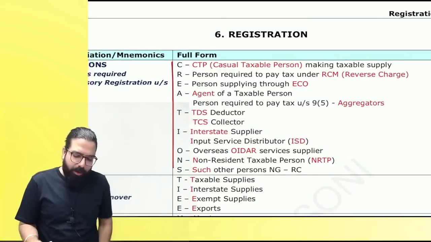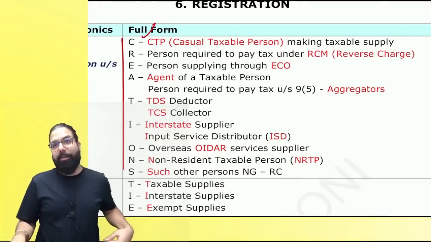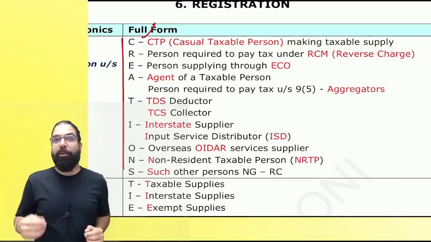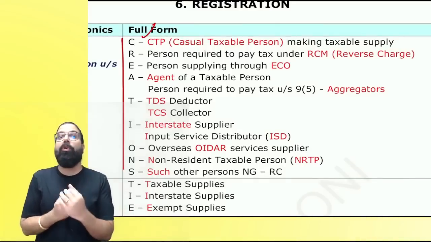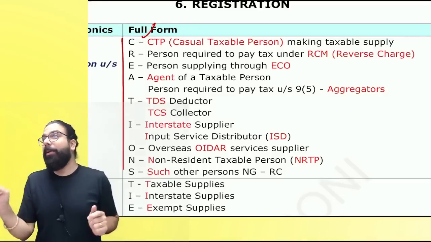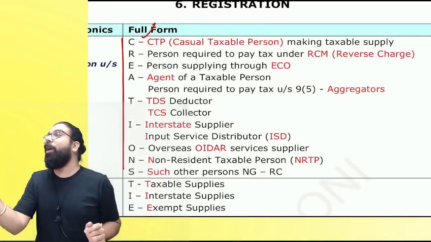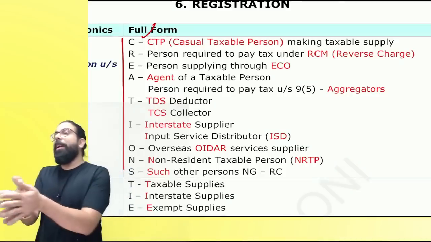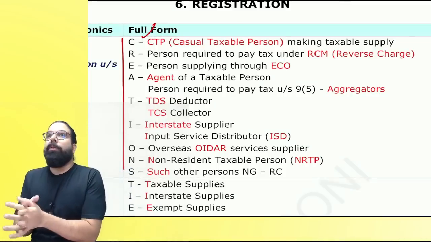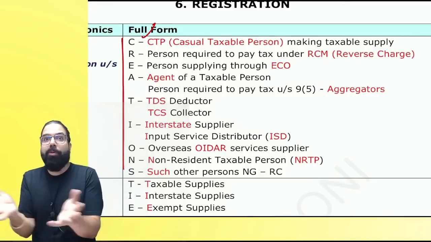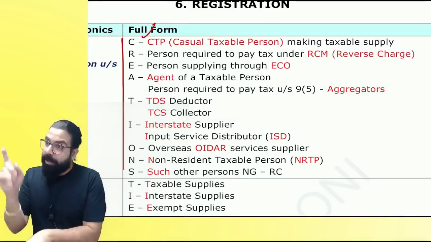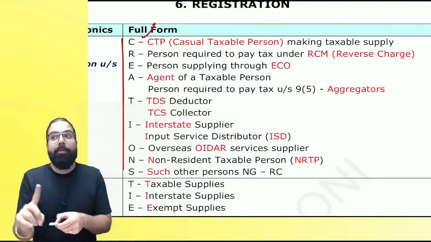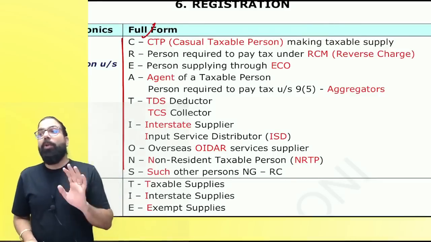Number one, everyone over here is casual taxable person. He is very casual. He is going to one state, selling goods and coming back. In that state, he does not have a fixed establishment. So government says whenever you go to some state, please take compulsory registration. If you are very casual, means you don't have a place of business over there. So if you run away, correct, you will come to this state, you don't have a fixed place of business, you have come for a trade fair, you'll do business and run away, correct? So better take registration always whenever you go to a state as a casual taxable person.